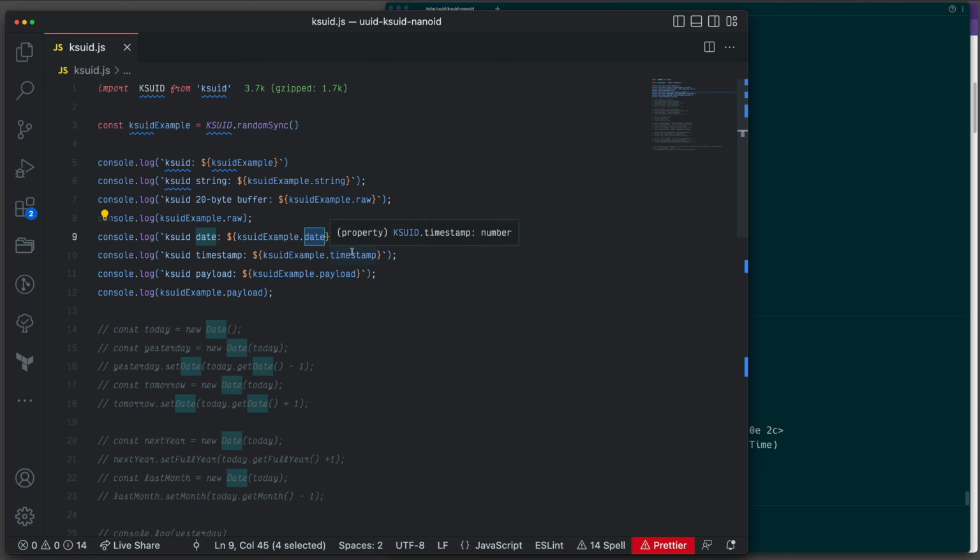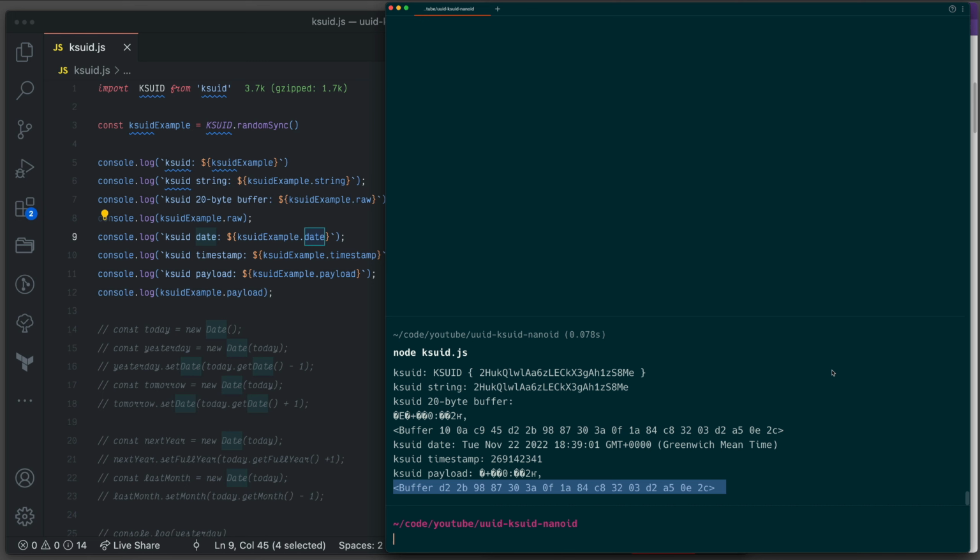This is going to be very useful in many use cases if you need to sort all your IDs. With UUID, you don't have that facility, and with many other random generators, you're not going to have it. But with KSUID, you can have that. What is it called? The sortable functionality.